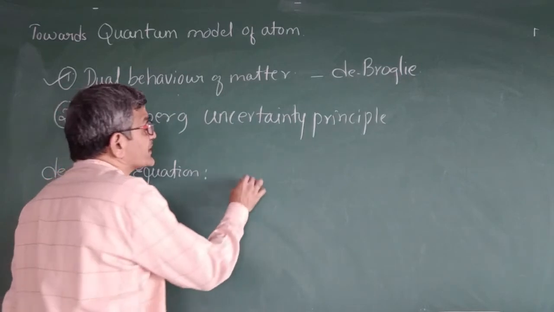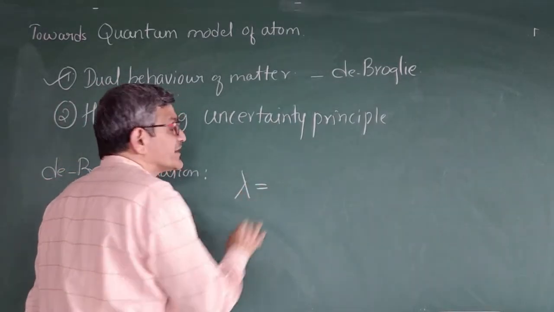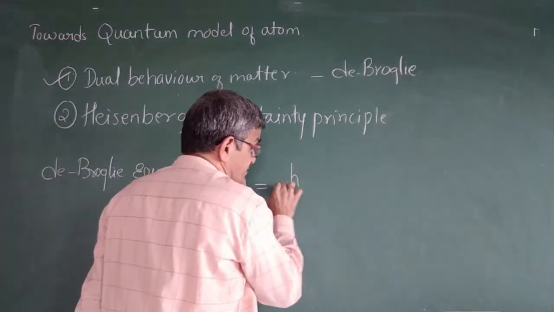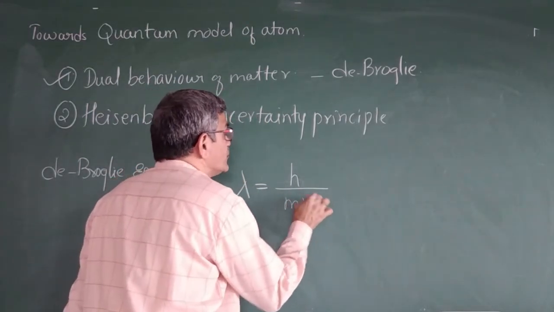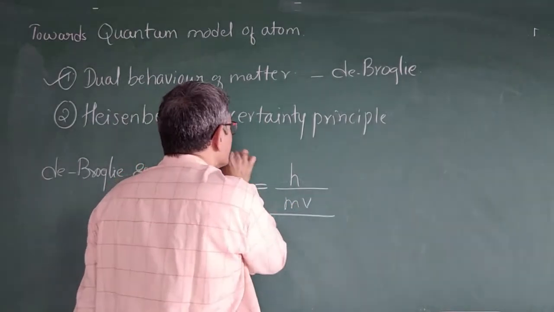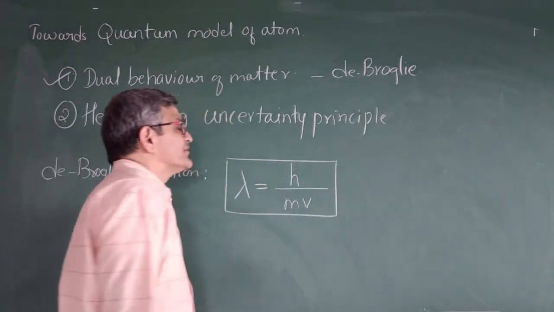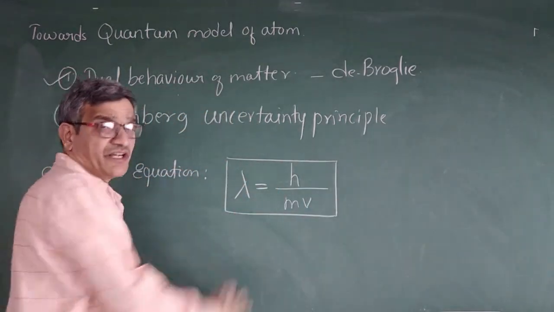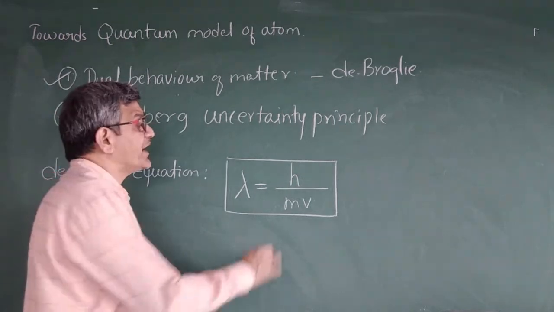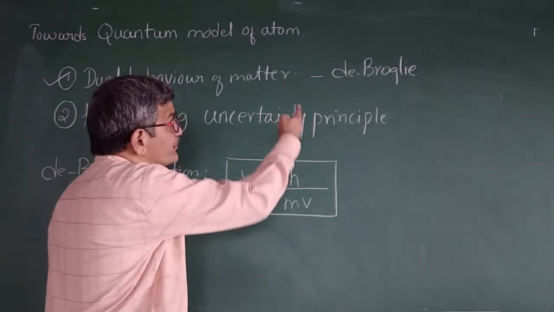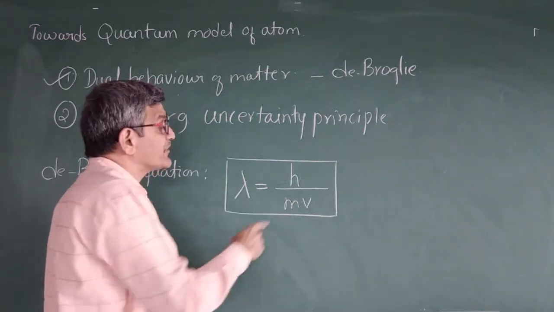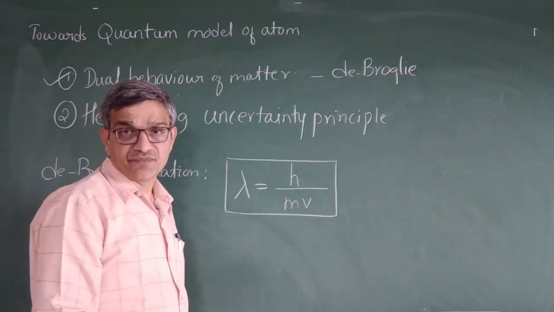He has given the relation: wavelength lambda equals h divided by mass into velocity, where h is Planck's constant, m is the mass of the matter and v is the velocity.